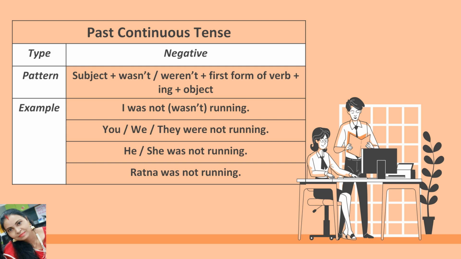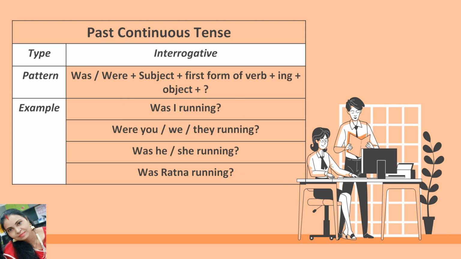Now for making negative sentences, we simply follow this pattern: subject plus wasn't or weren't plus first form of the verb with ing plus object. For example, I was not or wasn't running. You, we, they were not running. He, she was not running. Ratna was not running. In negative sentences, we simply add not with the helping verbs and it makes the sentences negative.